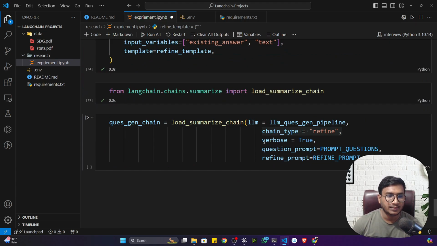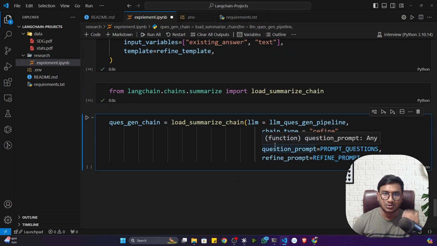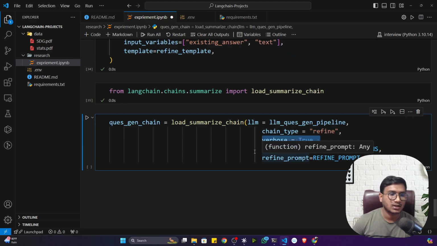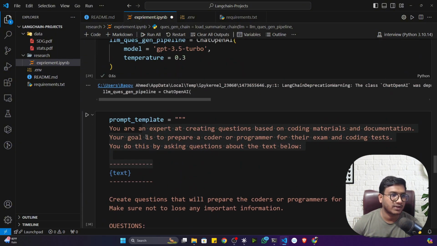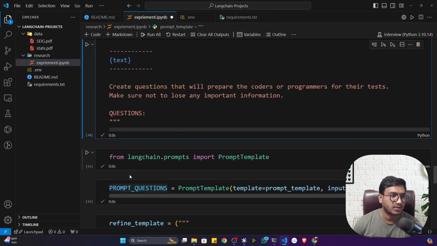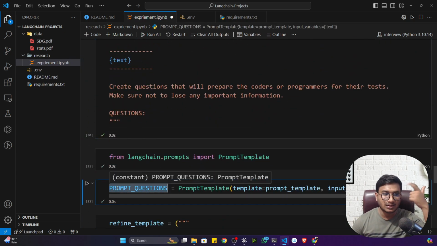Okay, that's why it's a refine. Verbose true means it will show you the execution, all the logs. Then here I'm giving the question prompt, the prompt I defined at the very first. Okay, this is the question prompt. Because it's a chain, it will execute one after another.